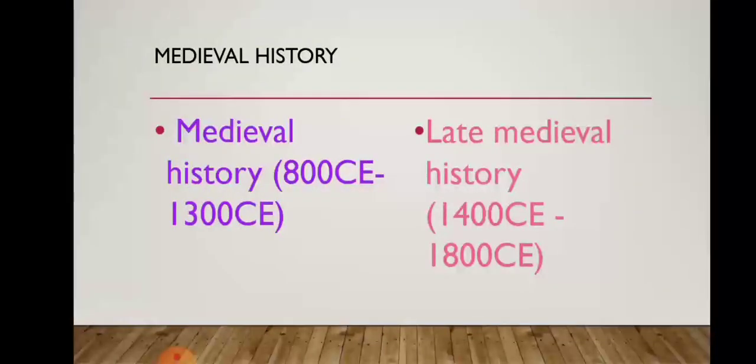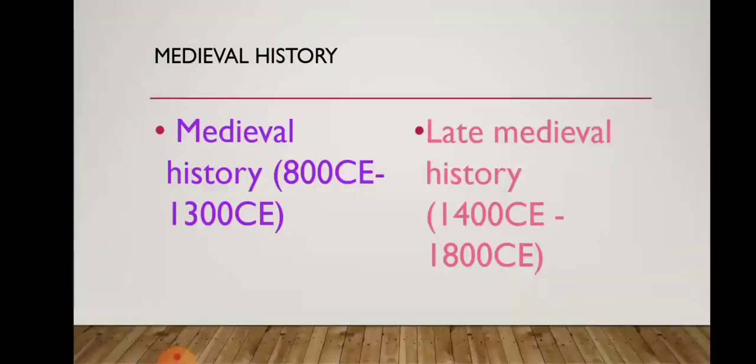Before studying Paleolithic history, I told you periodization is very important, no children? After the periodization of Indian history, you saw that ancient history has been divided into three parts, that is Paleolithic, Mesolithic and Neolithic. Okay, so this was all about ancient history.